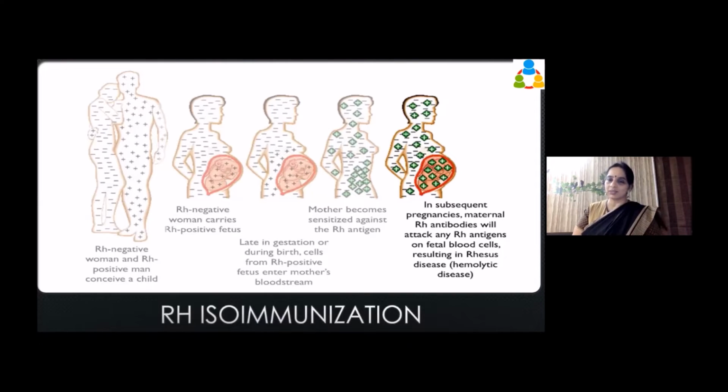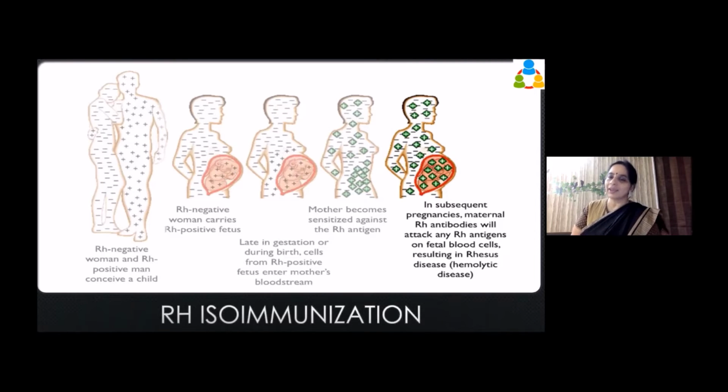Once that blood goes into the mother's body, the mother's body will decide that these antigens have to be destroyed. And where are these antigens present? These antigens are present in the baby's blood which is coming to the mother. When you are attacking RBC to RBC, RBCs will die.